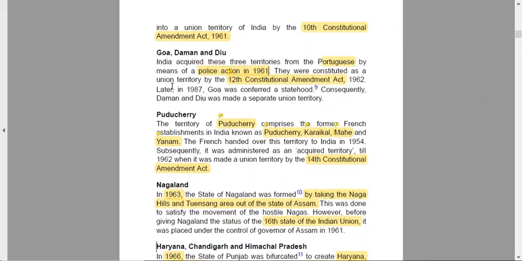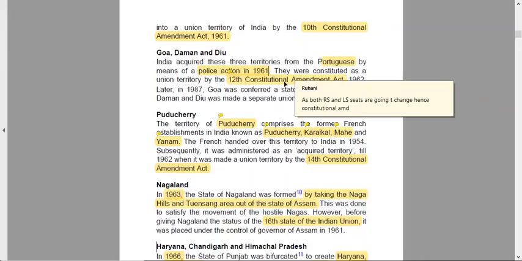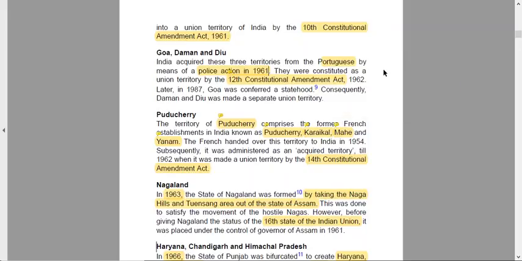They were constituted as Union Territory by the 12th Constitutional Amendment Act. As both Rajya Sabha and Lok Sabha seats are going to change, hence a constitutional amendment was made. I have already mentioned multiple times in my earlier videos that a Constitutional Amendment Act is done because there is a change in the seats of Rajya Sabha and Lok Sabha. Otherwise, there is no need, and it has been done under the provision of Article 368.